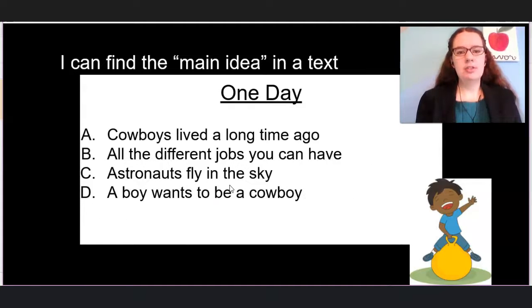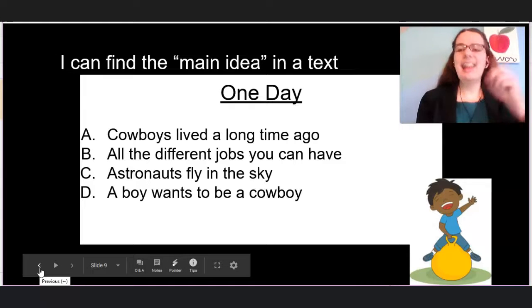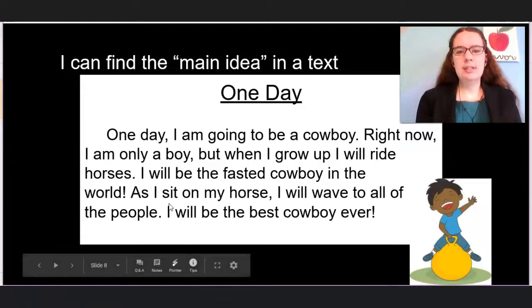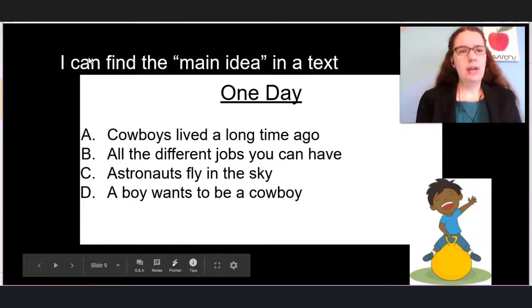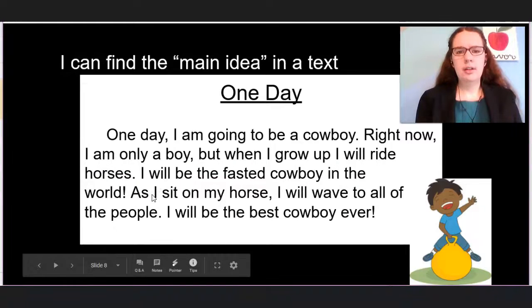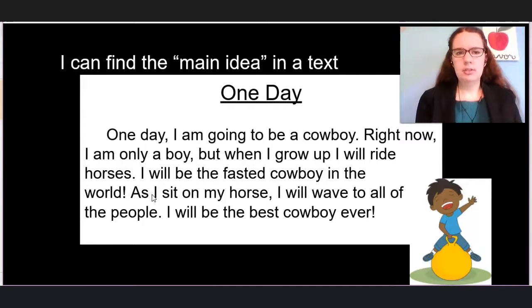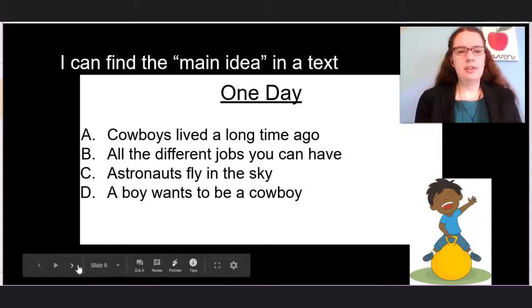Let's look at C. Astronauts fly in the sky. Let's look back at the text. Does anyone see an astronaut in this text? No, I did not either. Okay, so I know I can cross out astronauts fly in the sky. All right, our next one is all the different jobs you can have. Well, I know cowboy is a job, but do you see any other jobs? No, I don't see any other jobs either. So I know the text cannot be all about the different jobs I can have. So I know that can't be the main idea.